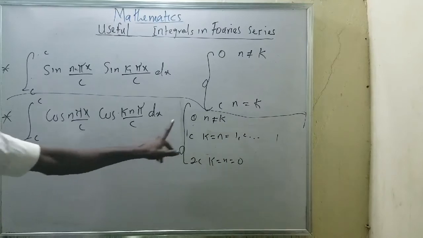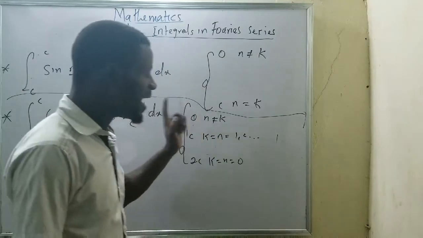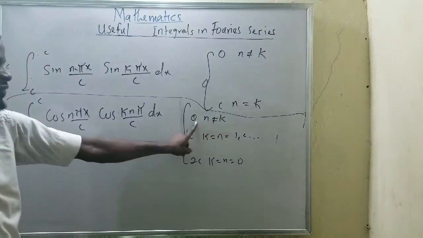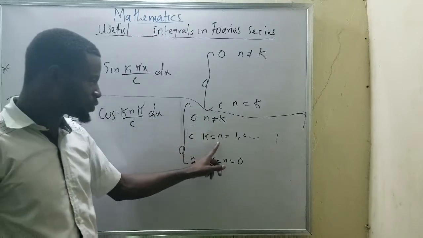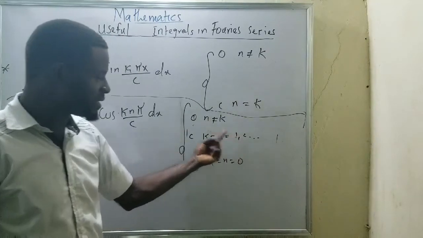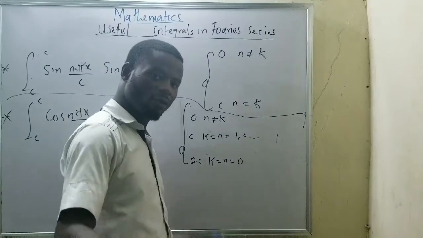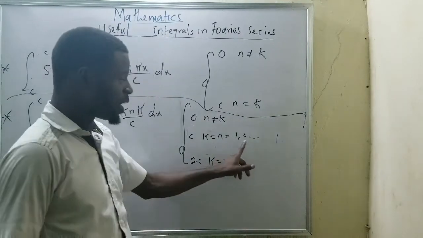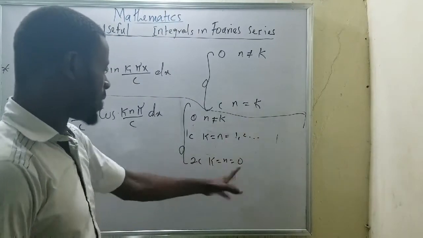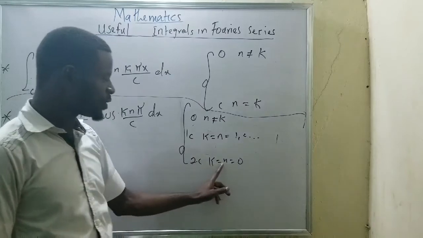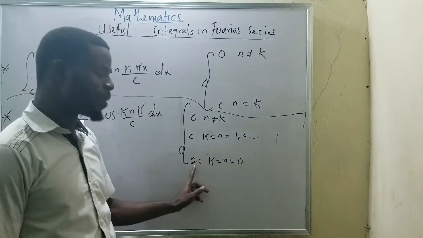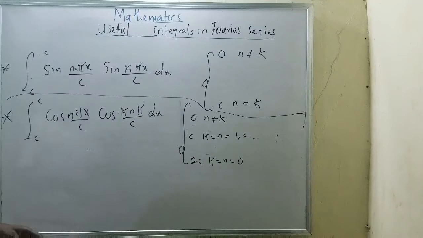When I have it this way, the first thing is when n is not equal to k, I will have this. And when n equals k, equal to a series 1, 2, 3, 4, a sequence 1, 2, 3, 4, and so on, I will have this. And when n equals k equals 0, I will have this. That's what I want to work on here, as far as this video is concerned.